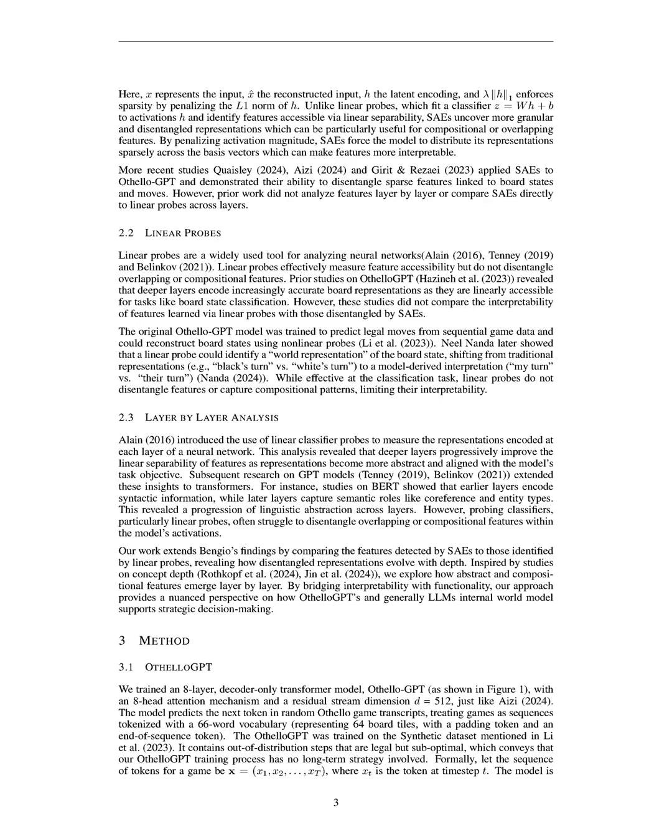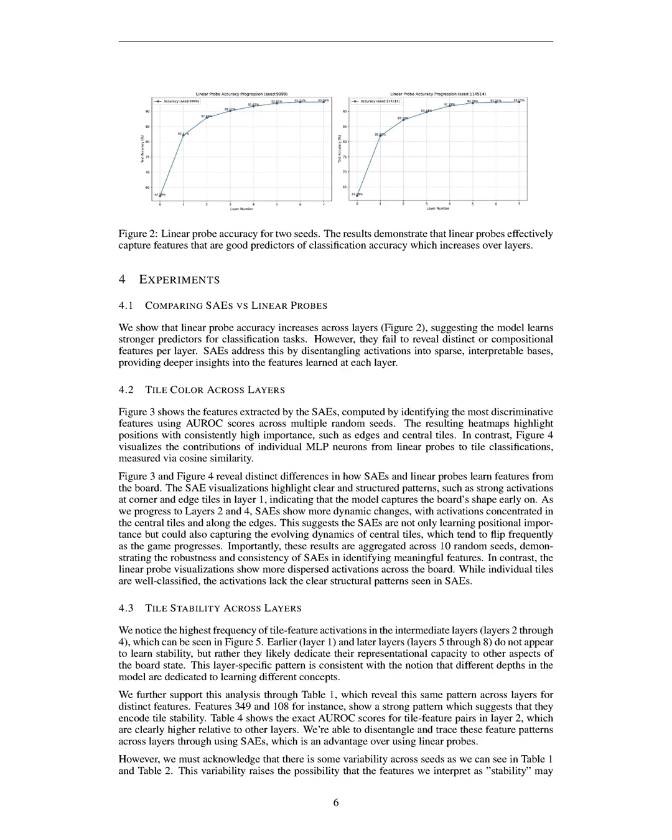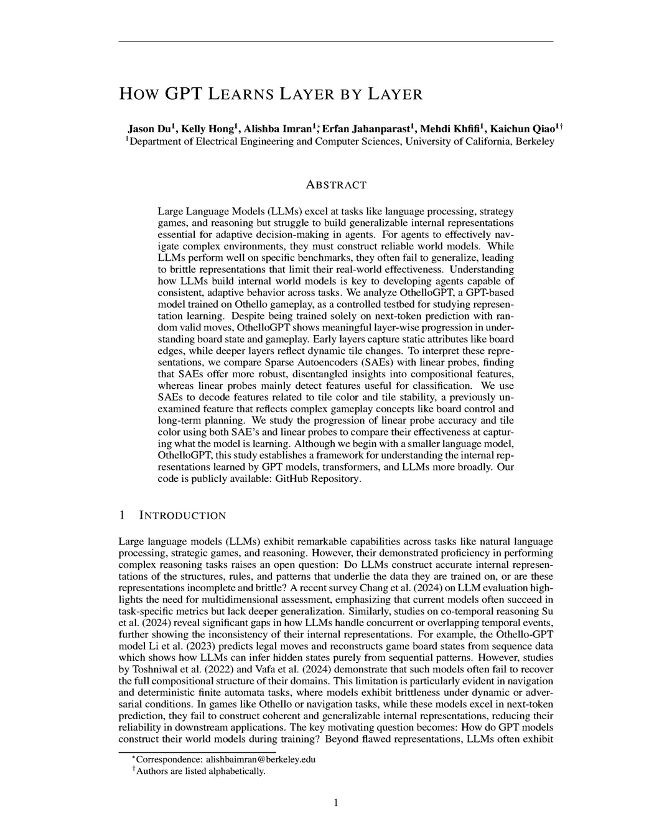The metrics applied in our analysis included the area under the receiver operating characteristic curve, AUROC, to measure the discriminative power of features, with a threshold of AUROC greater than 0.7, indicating strong classification ability. Additionally, we computed F1 scores and assessed feature activations to evaluate the robustness and consistency of the learned representations across multiple random initialization seeds, ensuring that our findings were not artifacts of specific training conditions.